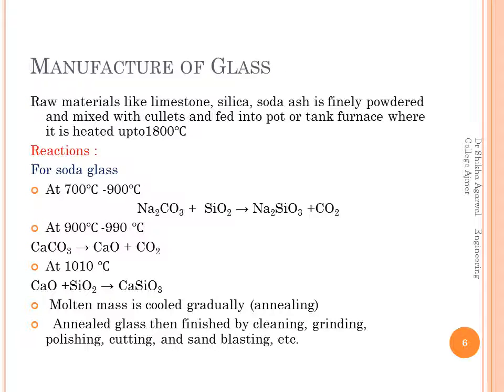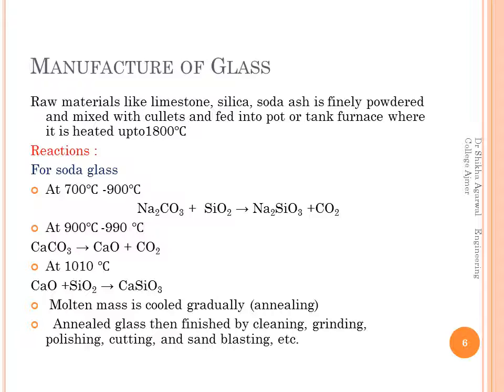First, the raw materials like limestone, silica, soda ash are finely powdered and mixed together, and this mixture is called a batch. Now this batch is fed into a pot or tank furnace and it is heated there at 1800 degrees Celsius. Now, what are the reactions involved?